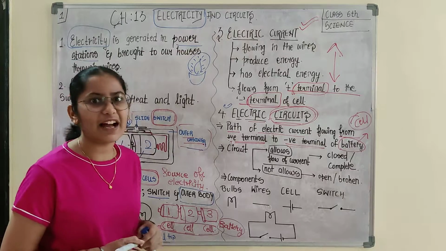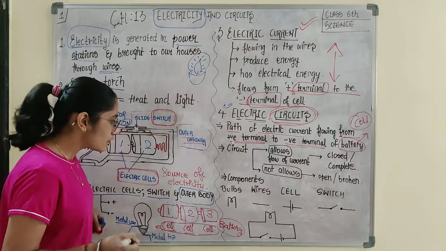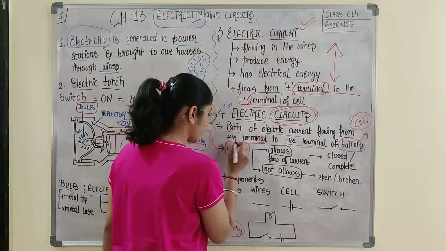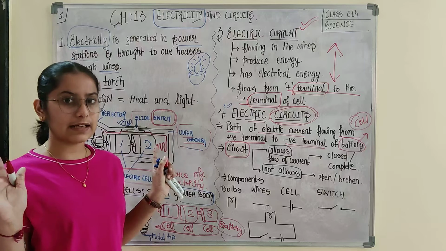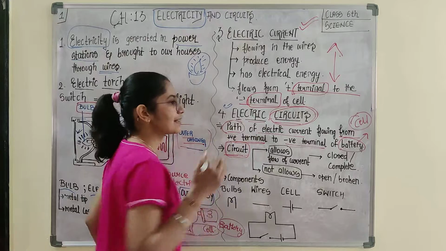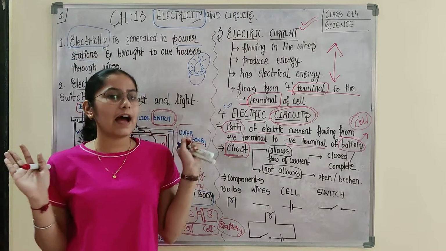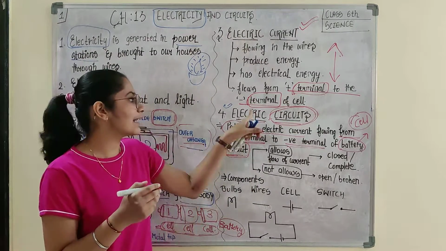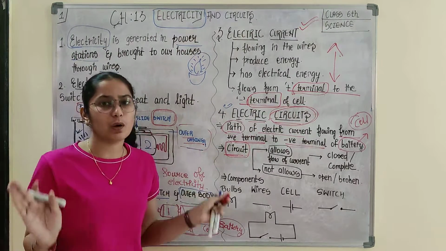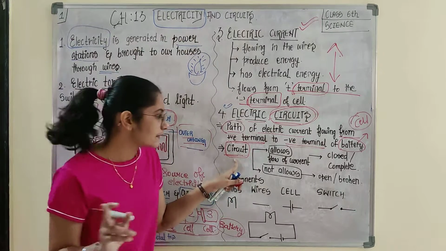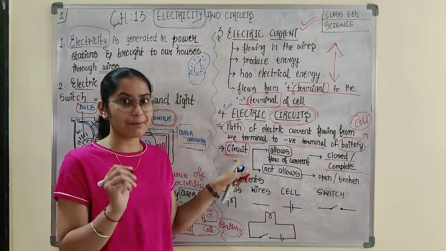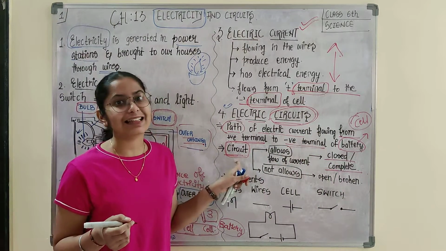He was trying to safeguard his friendship, but here, what the circuit is doing is its move. If it allows the electric current to move through it, okay, because circuit is what? It is a path. एक रास्ता है. So if circuit allows, it would be allowing the electric current कि ठीक है चलो current, तुम मेरे तरफ से मेरे path से जा सकते हो. If the circuit is allowing, then you can say that the circuit is closed or complete. The friendship is complete between which circuit and the electric current.